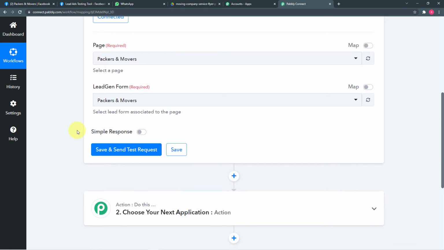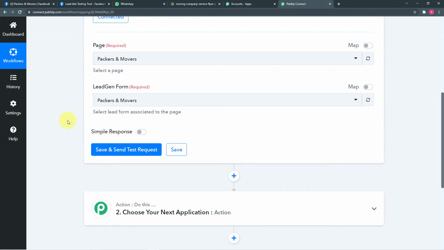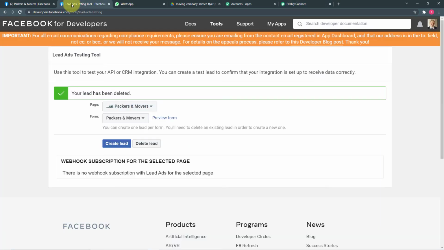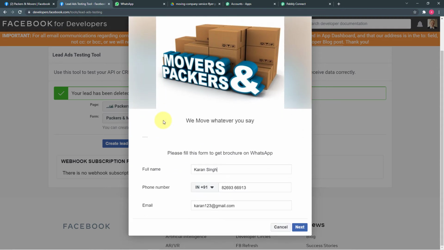And after that, when I click here on save and send test request, the data of the most recent lead generated will be captured here in Pabbly Connect. Okay, so let me show you how it's going to happen. I'll fill the form again, and we will see if the data of the person is captured here or not. So I'm opening the lead ad form again. Okay, now let's fill it with a different name.